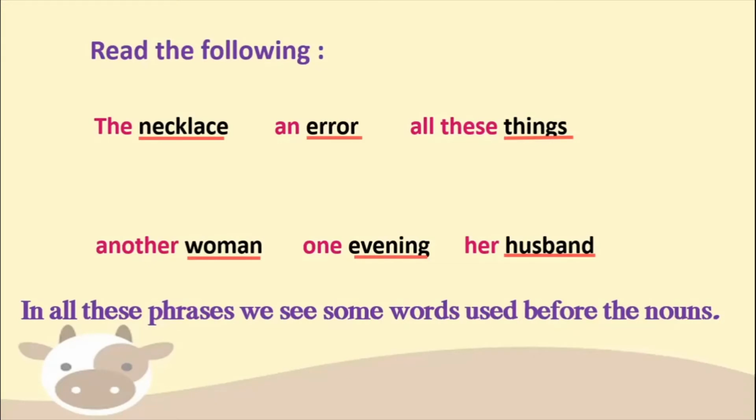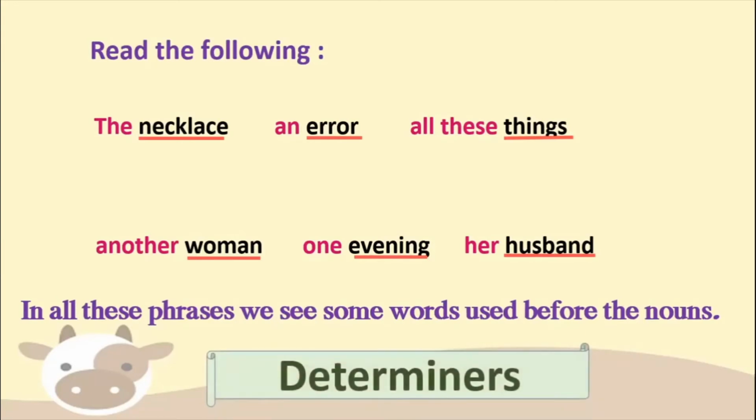That is, you have the, you have an, you have all these, you have another, you have one, you have her. So these are all words which are used before the nouns, whichever kind of noun it is. So what are these words called? These words are called determiners.